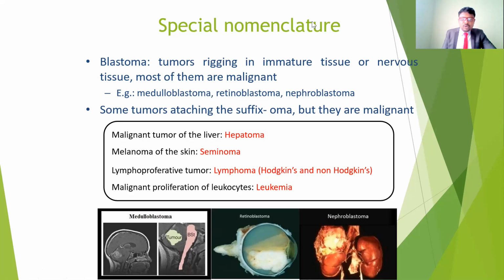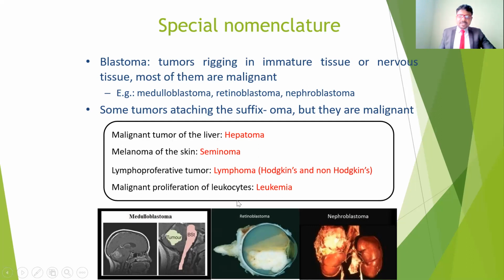A tumor in the liver we call a hepatoma. Hepatoma means a malignant tumor, but the ending is also oma. Normally it is commonly seen in benign tumors, but some cancerous tumors also have the suffix oma, like hepatoma. And also melanoma, a cancer of the skin. Then seminoma. And lymphoproliferative tumors are called lymphoma, also known as Hodgkin's or non-Hodgkin's disease.